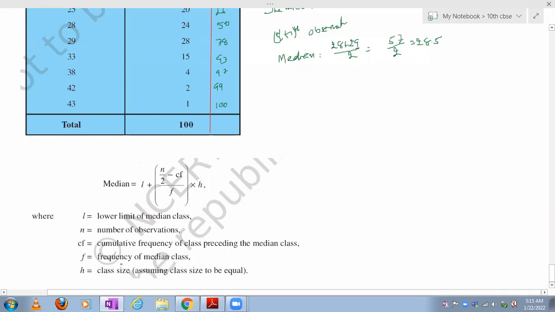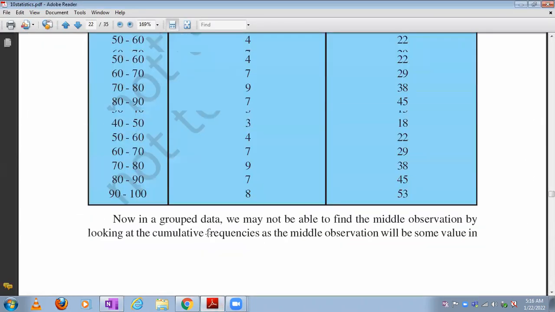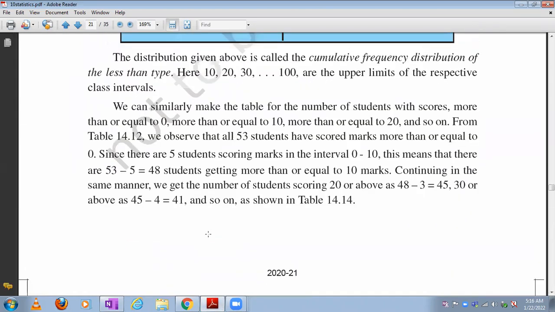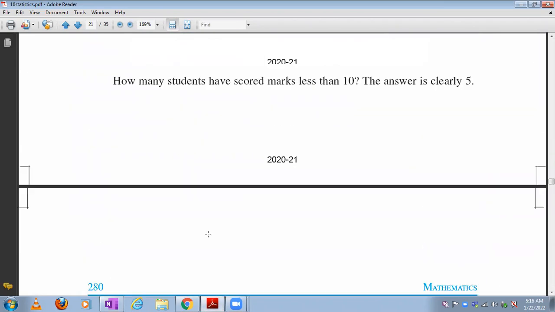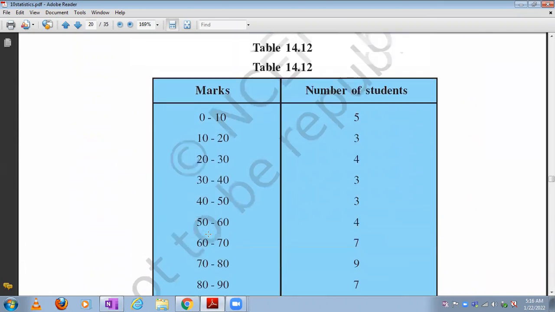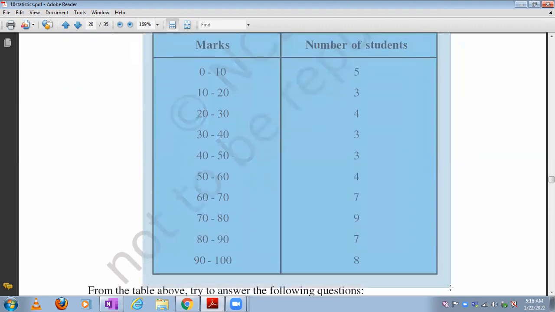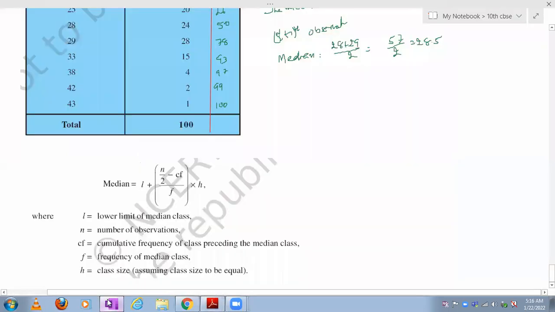Okay, let's take one sum for this. Let's take the example. Always he is writing less than 10, but we will write a cumulative frequency, that will be enough for us.